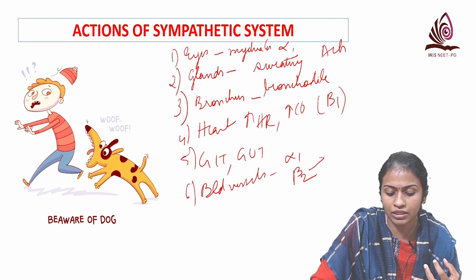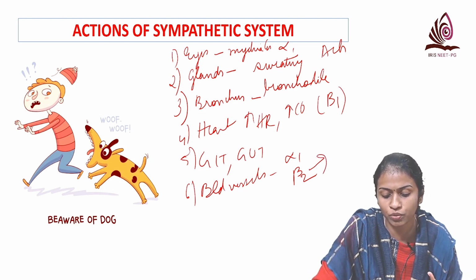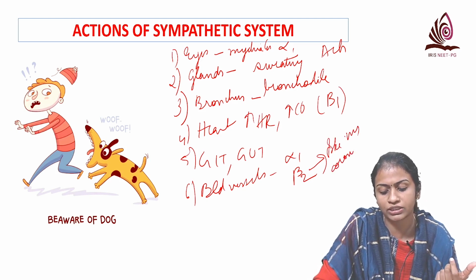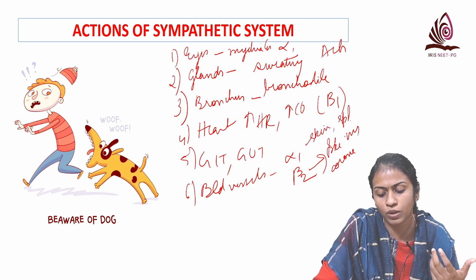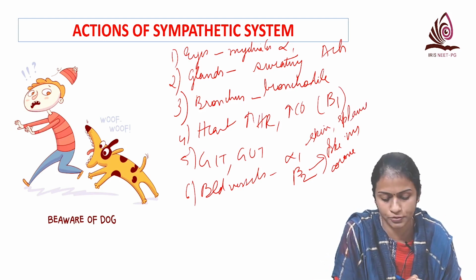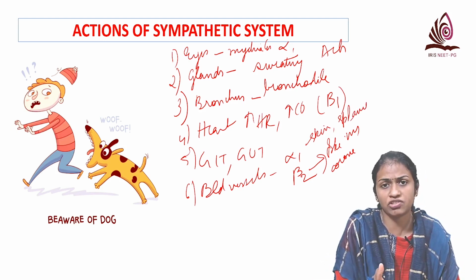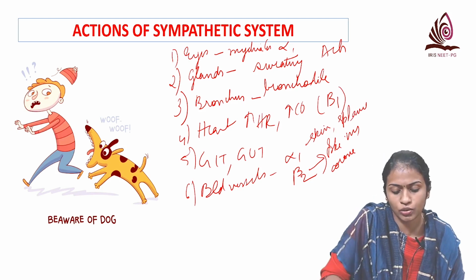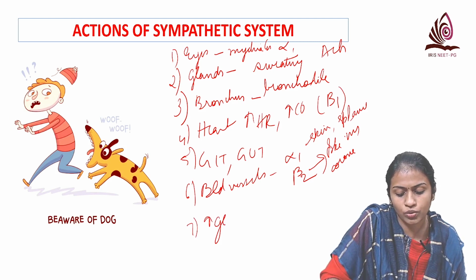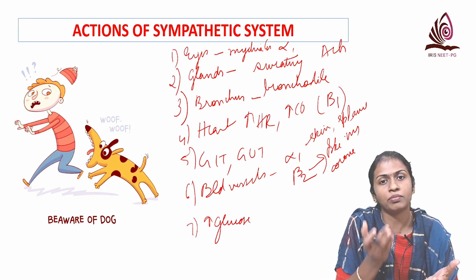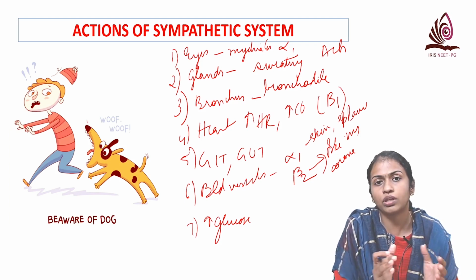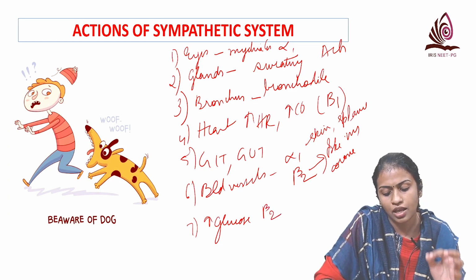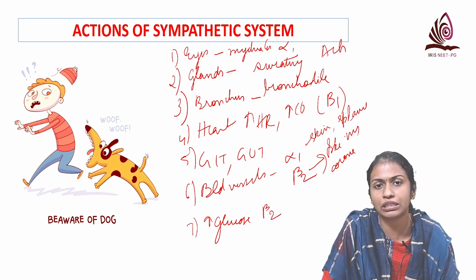So in both skeletal muscle and heart, beta 2 mediated vasodilatation is more prominent. So both skeletal muscle as well as coronaries have vasodilatation, whereas in skin and splanchnic tissue, alpha 1 is more predominant, that causes vasoconstriction. And then you need energy for running, so it increases the glucose level and increases lipolysis. Glucose levels can be increased either by lysing the glycogen, that is glycogenolysis, or by increasing gluconeogenesis. Both are mediated via beta 2, and there is alpha 2 mediated decreased secretion of insulin also.